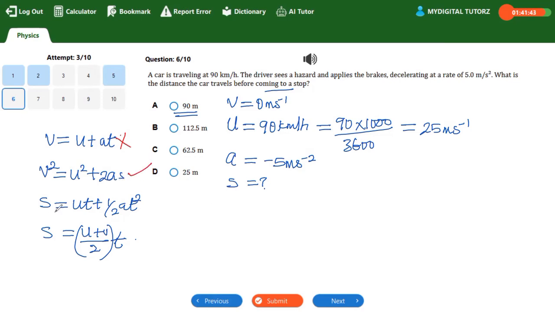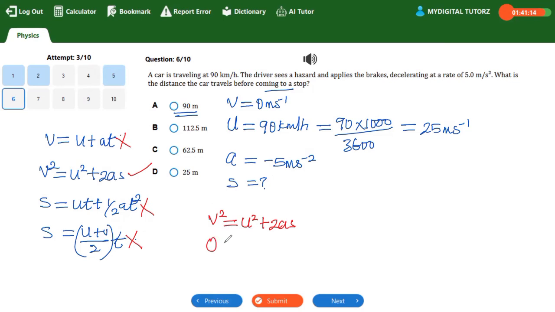Let's look at the next. Can it go? We have t, we don't have t in our parameters, therefore it cannot go. Also, we have t here. T is not in our parameters, so it cannot go. In the exam setting, you can write them down somewhere and see which one will be okay for you. Or if you can use your head, you can quickly tell that the best option here is v squared equal to u squared plus 2as. Is that understood? Remember, I said you need to be smart.